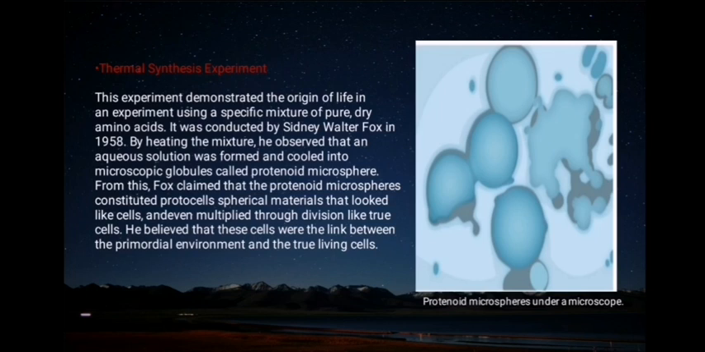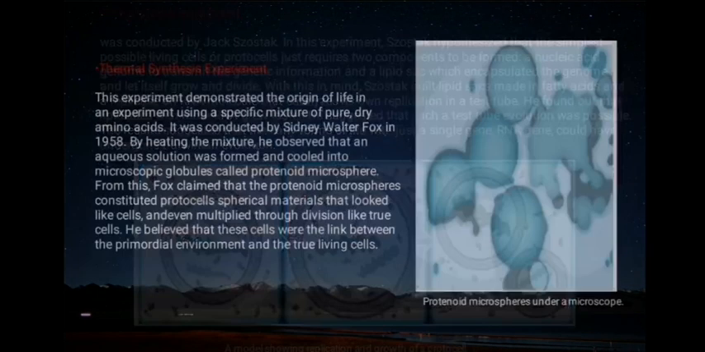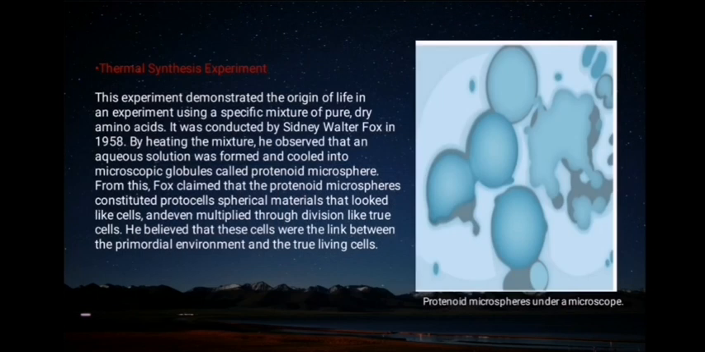From this, Fox claimed that the proteinoid microspheres constituted protocells, spherical materials that looked like cells, and even multiplied through division like true cells. He believed that these cells were the link between the primordial environment and the true living cells. This is the proteinoid microspheres under a microscope.